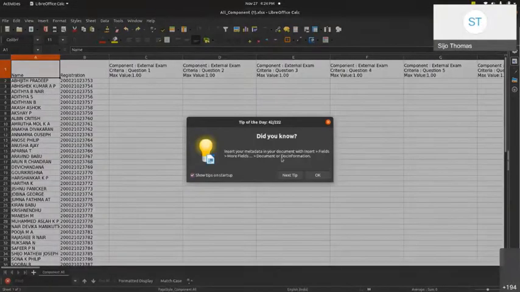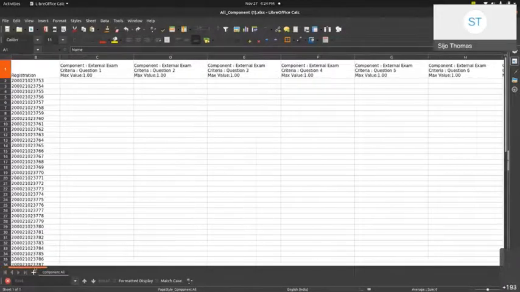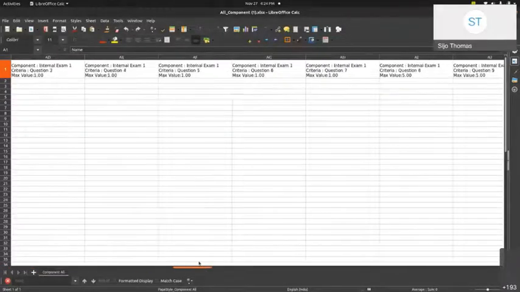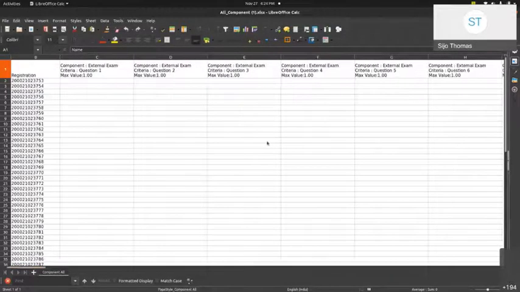For example, this is a single Excel sheet, and it lists the students and their registration numbers, and it lists all the criteria of each and every component. And he can upload the marks through direct entry or by uploading the Excel file. Through this method, we can upload.